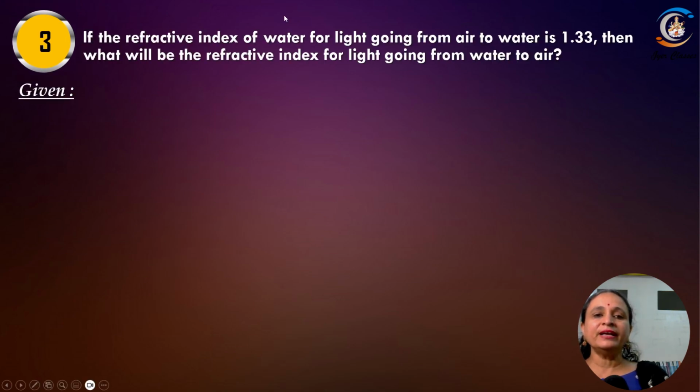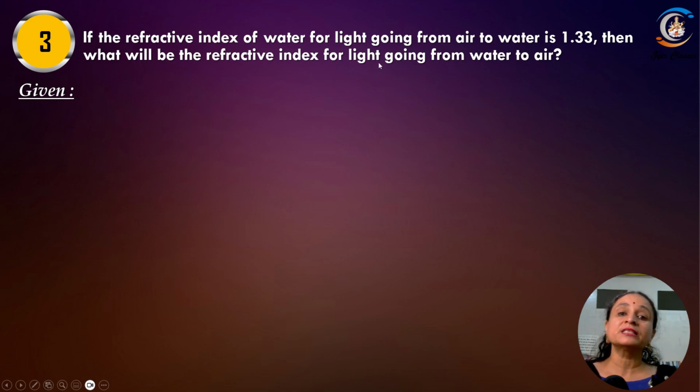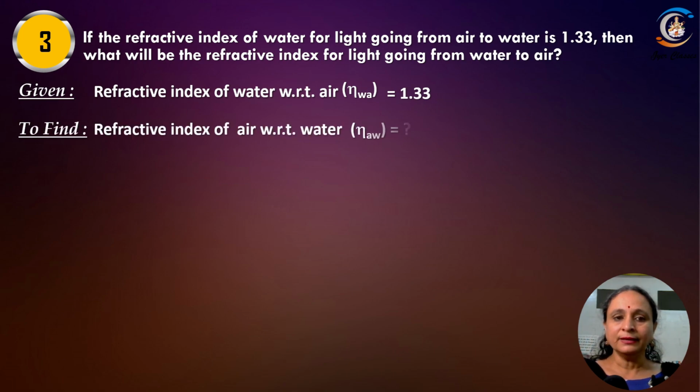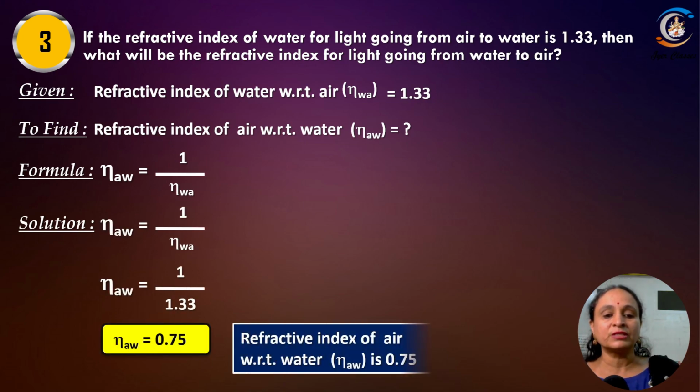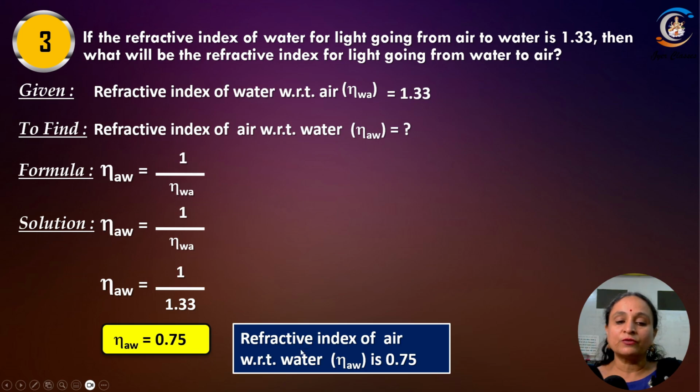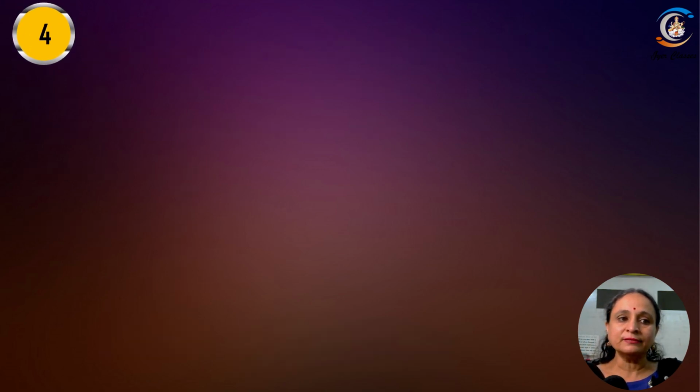चलो, let's do the next question. Refractive index of water for the light going from air to water is 1.33. What will be the refractive index for the light if it is going from water to air? भाई reciprocal होगा. So we know that refractive index of air with respect to water is equal to 1 upon refractive index of water with respect to air. Just take the reciprocal. So the refractive index of air with respect to water is 0.75. Just reciprocal. Okay.